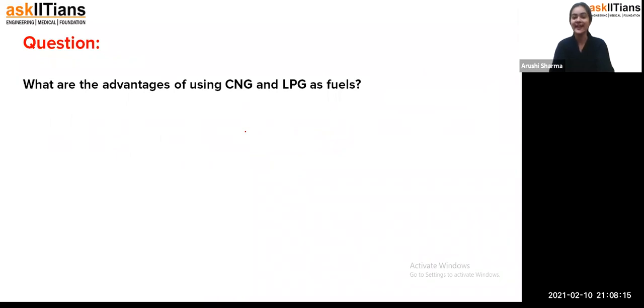Okay, so now we have one question here. What are the advantages of using CNG and LPG as fuels? So, very first thing, what's the full form of CNG? It is compressed natural gas. That means when we compress the natural gas, we get CNG. LPG is liquefied petroleum gas, which we get from petroleum. It is a constituent or component of the petroleum.